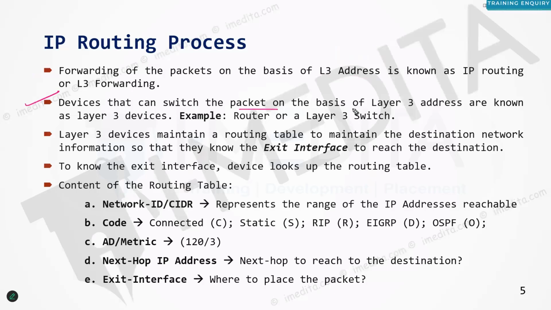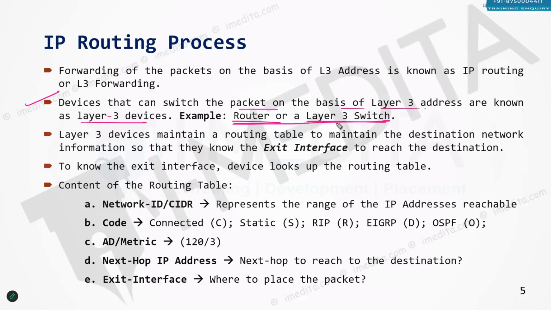Devices that can switch the packet based on the layer 3 address are known as layer 3 devices. Devices that take their forwarding decision based on the layer 3 address, which again means the IP address, are typically known as layer 3 devices. Common layer 3 devices are routers and layer 3 switches. Others are there as well.